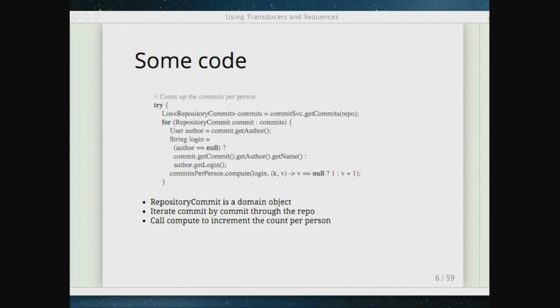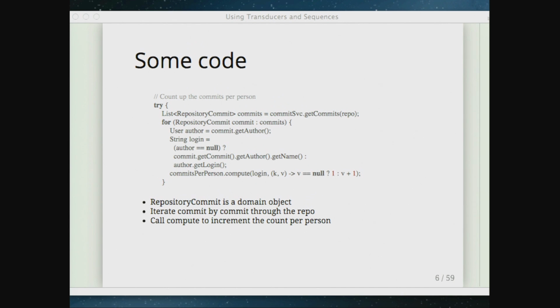What's that? That's going to explode because you have the conditional there where author equals null, and then you call author.getLogin in a failure case, which is going to result in a null pointer exception. No, it's in the else case. Yeah, it's going to result in a null pointer exception. No, but if it is null, then we'll use the commit.getCommit line. So it's in the else. Yeah, that's what we're protecting against there.